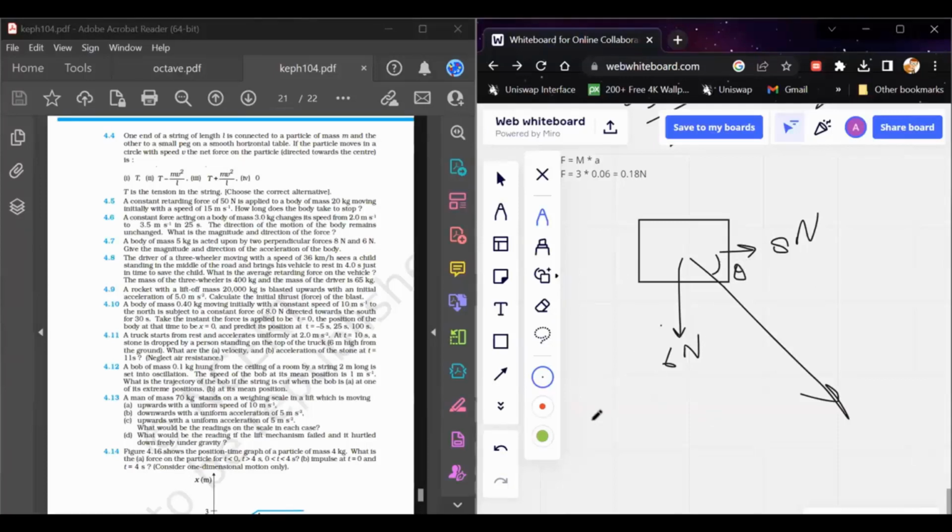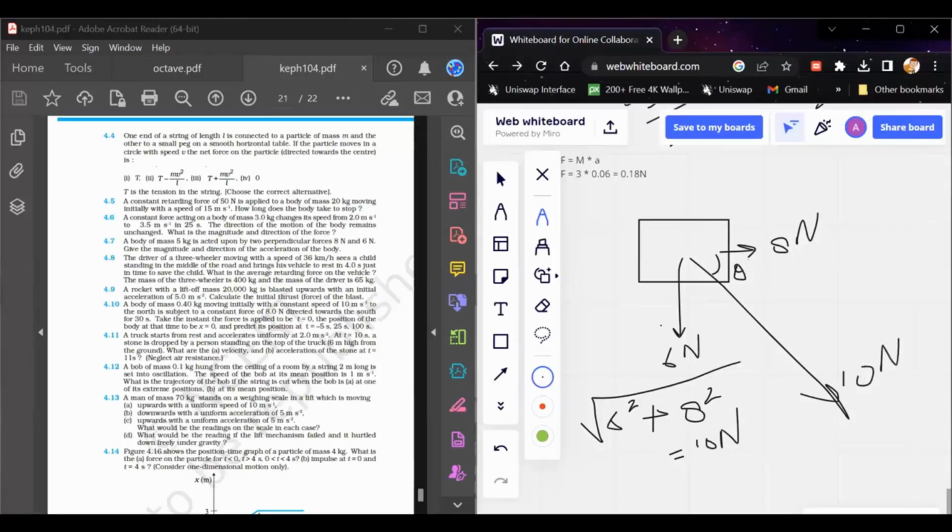By the sum of the vectors, you know that the resultant of these two vectors is equal to the square root of 6 square plus 8 square, because these two are perpendicular, so cos 90 is equal to 0, so we are left with only a square plus b square. So this comes to 10 Newton force.